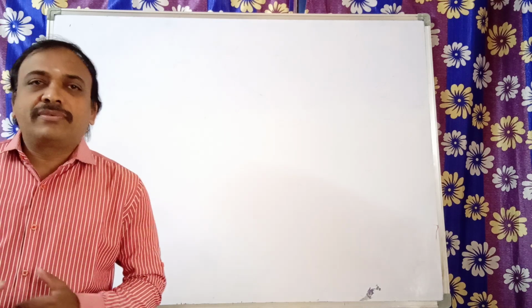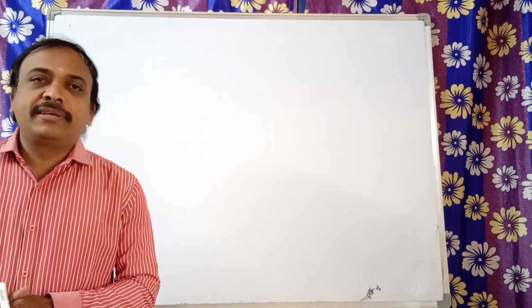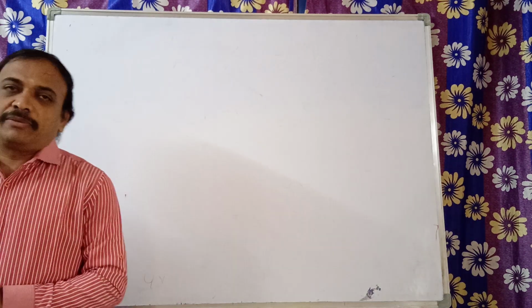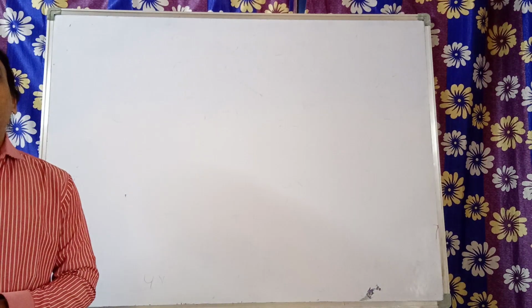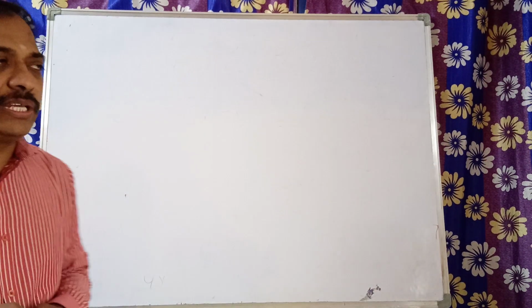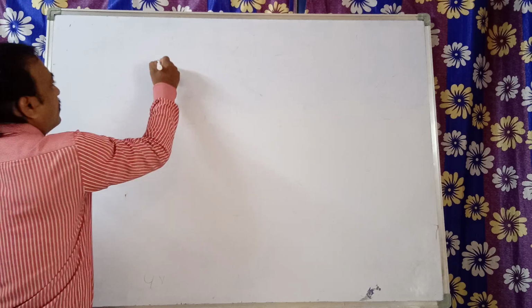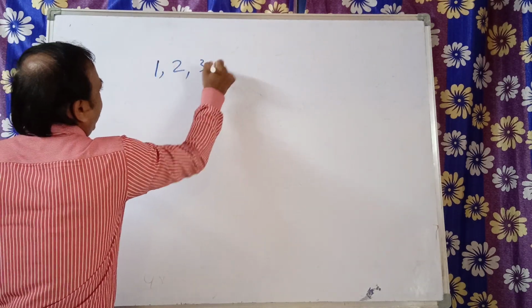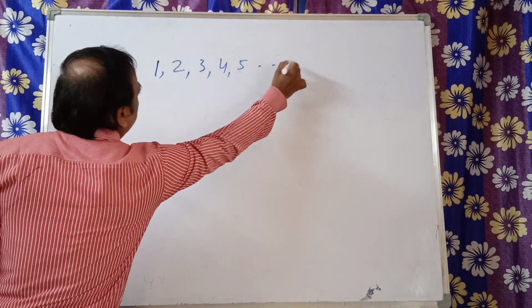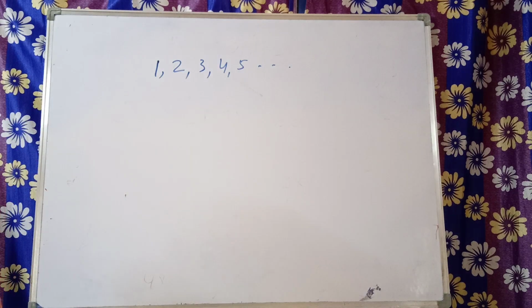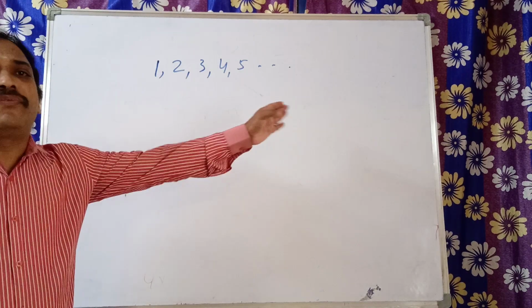So till now we have discussed the other topics. Today we are entering into the other topic which belongs to the numbers. Look at this: 1, 2, 3, 4, 5 and so on. What do you call this? It's a set of natural numbers.